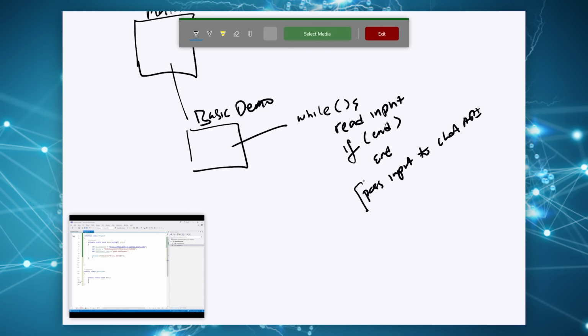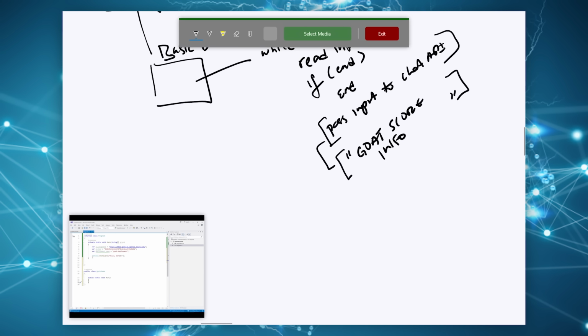Along with the input for the chat API, I also need to pass the system input. That's the input that we specify to bootstrap the chat with, right? So I'm going to put in here all the criteria associated with my algorithms, some GOAT score info that tells the AI, here's how I want you to calculate the GOAT score. Once that's all done, I'm going to call the service, and that's going to return me a value. Then I'm just going to display the value.